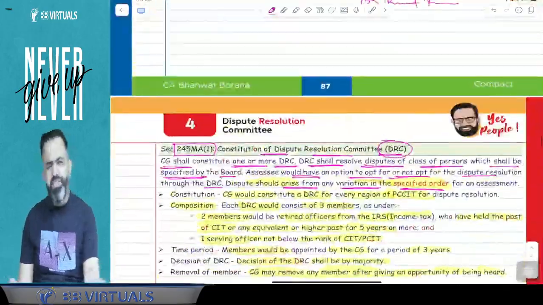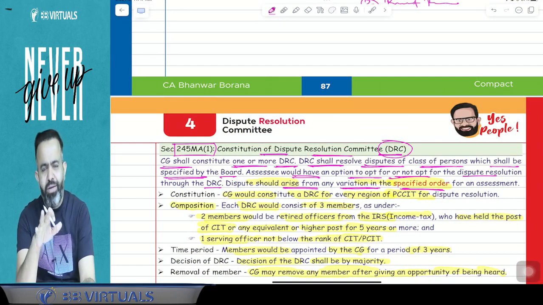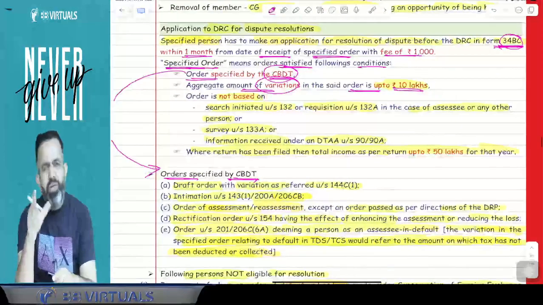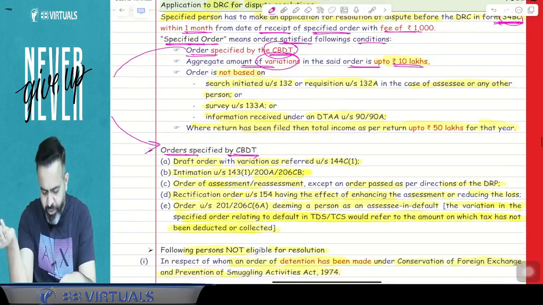So guys, when we file an application to the DRC, in small cases, if there is a variation of 2 lakh, 3 lakh, 4 lakh, and the assessee is small and the variation is up to 10 lakh rupees, and the assessee is an honest assessee who wants whatever immunity he can get from the DRC, then he can apply to the DRC.